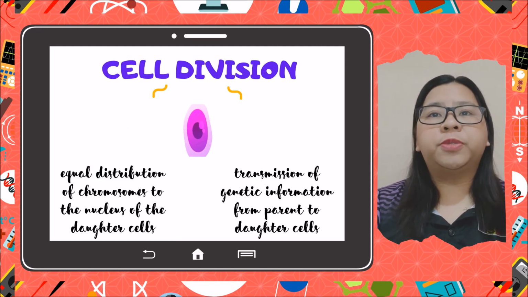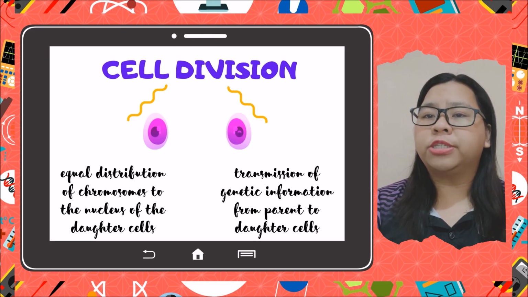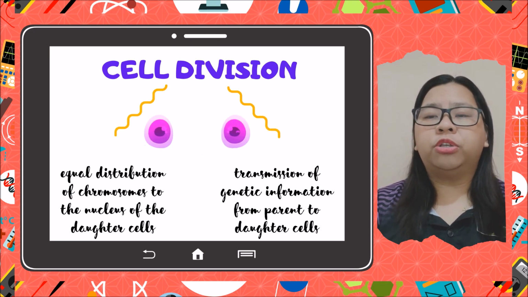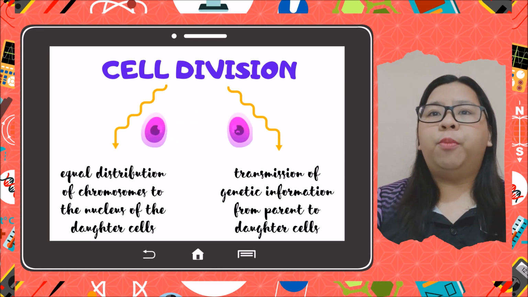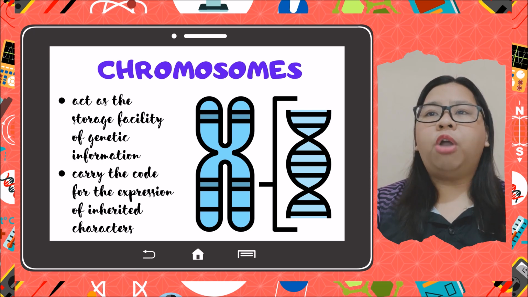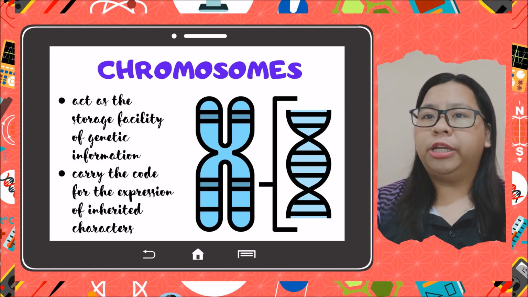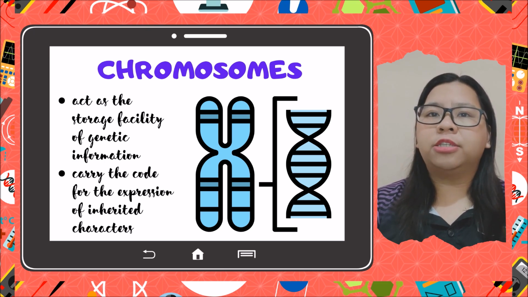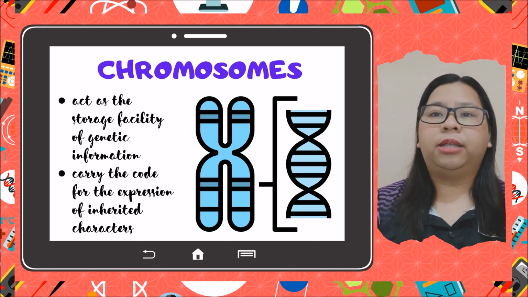Thus, cell division involves not only the equal distribution of chromosomes to the nucleus of the daughter cells, but also the transmission of genetic information from parent to daughter cells, from one generation to the next. Moreover, since chromosomes are made up of DNA and DNA is the genetic material, chromosomes act as the storage facility of genetic information and carry the code for the expression of inherited characters.